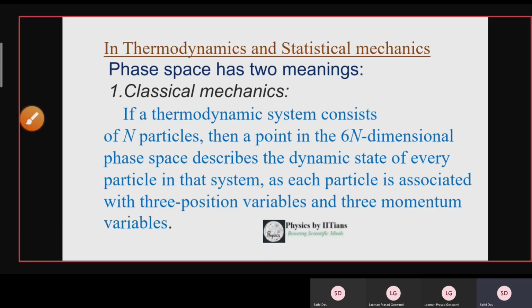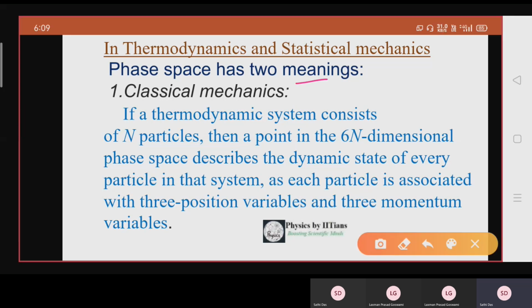We'll understand it in a thermodynamics and statistical mechanics way. In thermodynamics and statistical mechanics, the phase space has two meanings. One is the classical meaning, which I've already discussed. That is, if a thermodynamic system consists of n particles, then a point in the 6n dimensional phase space describes the dynamic state of every particle in the system. Why is this 6n?